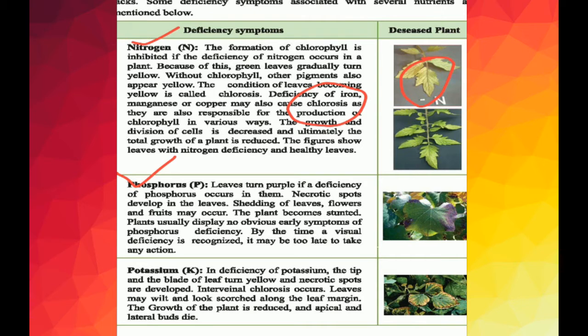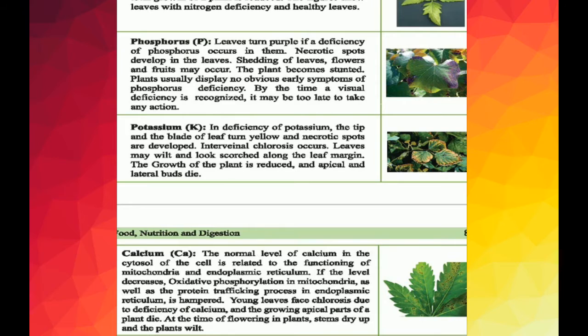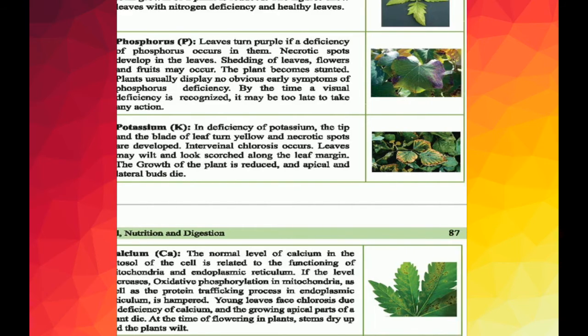For phosphorus deficiency, there is a figure you can watch. Hope you will understand if you read it carefully at home, most of the theoretical part. Now I am going to talk about potassium. In potassium deficiency, the tip and the blade of the leaf turn yellow with necrotic spots.